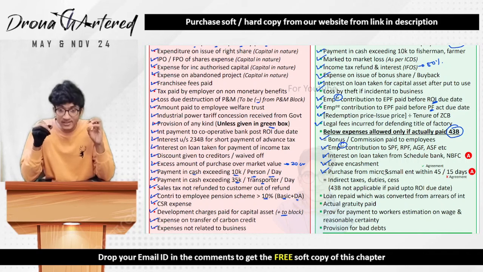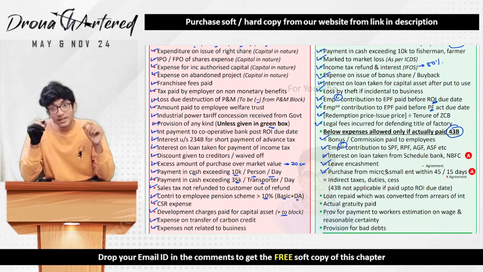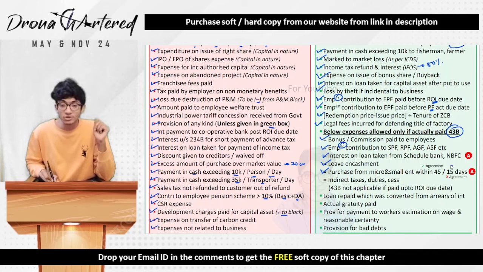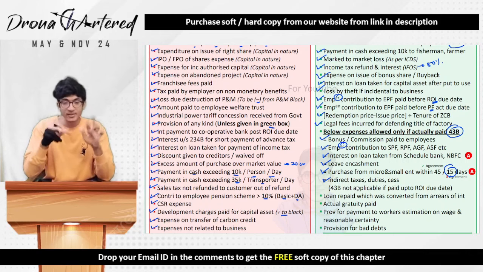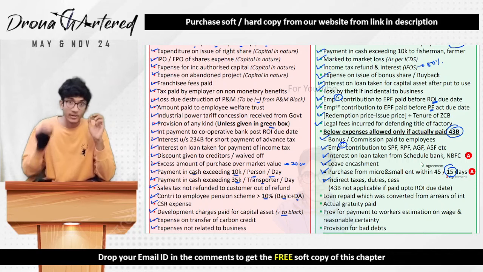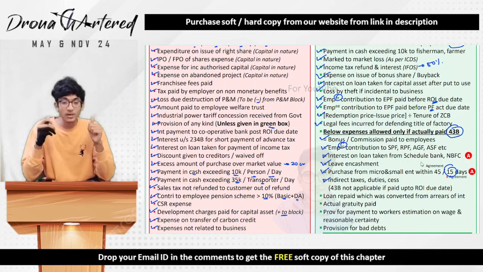So why does this become important? If there is an agreement, it is the agreement date or 45 days. And if there is no agreement, then this payment should be made within 15 days. This is also an amendment, so please make sure you remember this. Next is any indirect taxes, duties or cess. If you remember that table we have done, this is the same point. 43B is not applicable if paid up to the ROI due date. So if you paid it up till the ROI due date, all okay. But otherwise for indirect taxes, duties, cess, it is only allowed on payment basis.